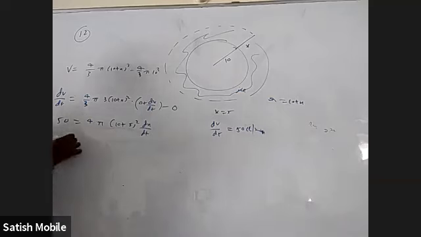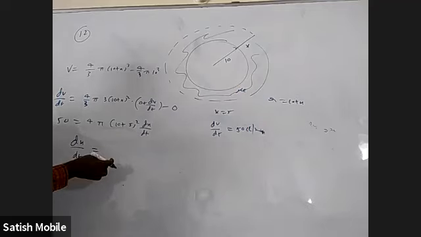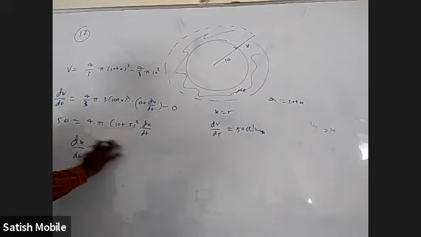That's it. This is 225. Go with 225 and cancel, 2 pi by 25 by 2 pi, so 1 by 50 pi. Sorry.